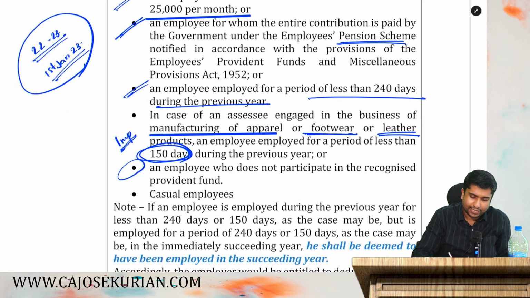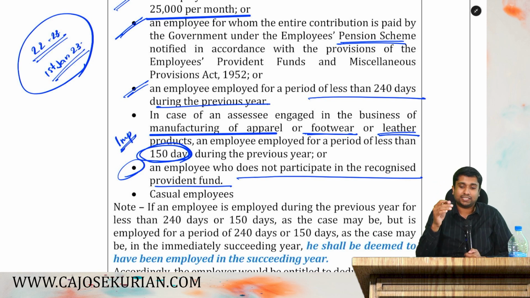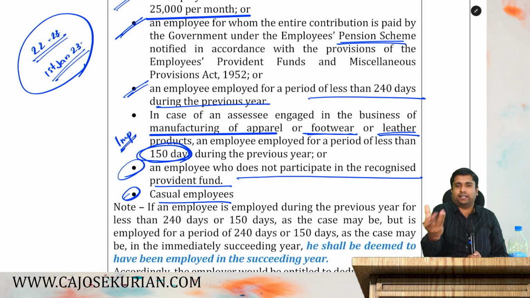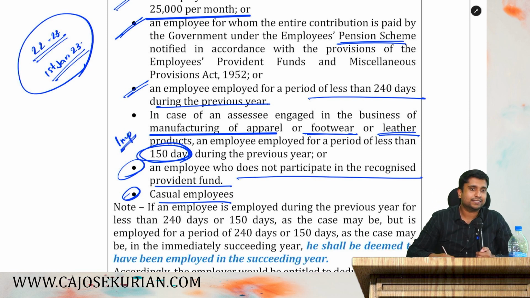Then, next point. If your employee is not participating in recognized provident fund, then they are not additional employees. Say, for example, article assistants, trainees, apprentices, etc. They will not participate in recognized provident fund. They can never be treated as an additional employee. And finally, casual employees. That means temporary employees. Only for that particular demand, you brought some employees. Those employees are not your additional employees. So these are not additional employees.